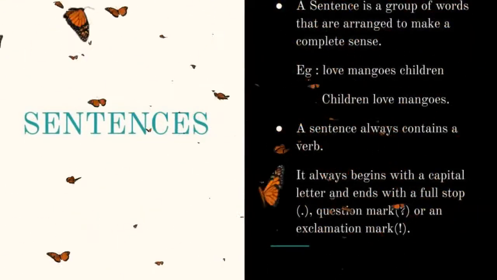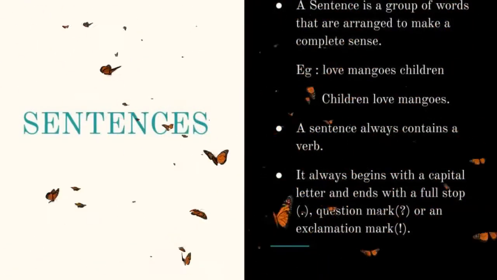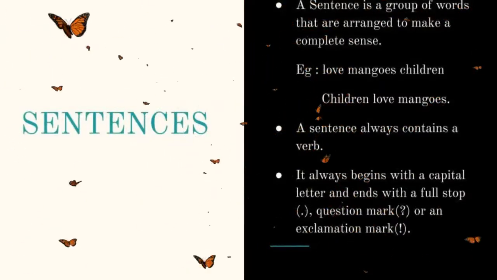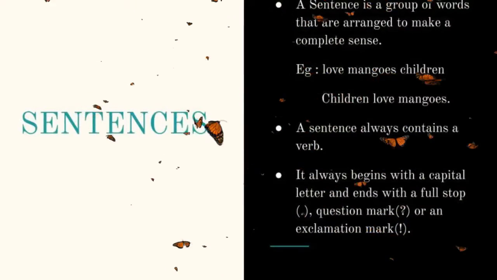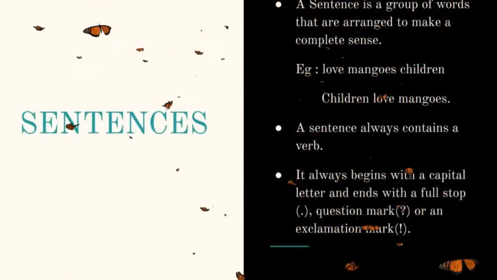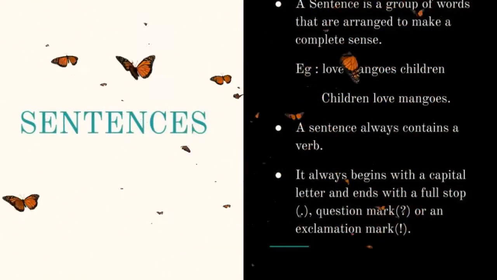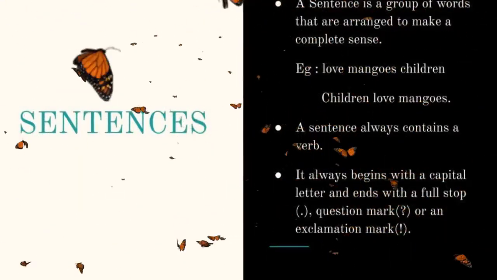One more thing, you just keep it in your mind. A sentence always contains a subject and a verb, and it always begins with a capital letter and ends with a full stop. What are the two things? You just keep it in your mind. It always begins with a capital letter and ends with a full stop. And it contains a subject and a verb. And it is a group of words.